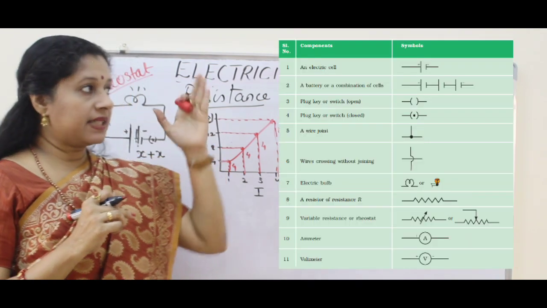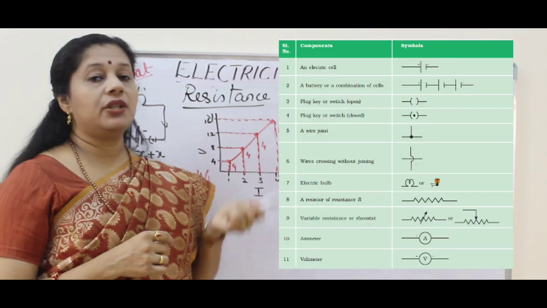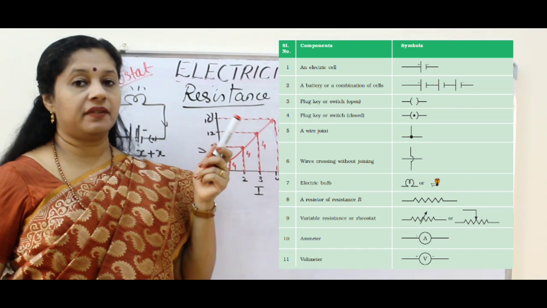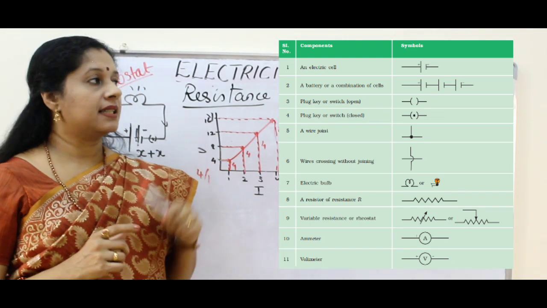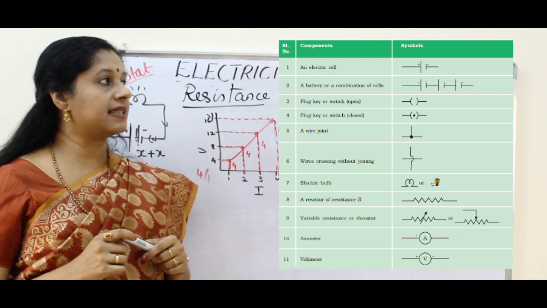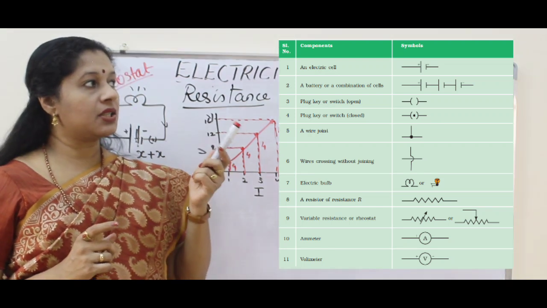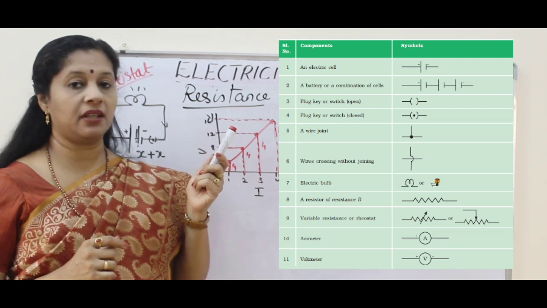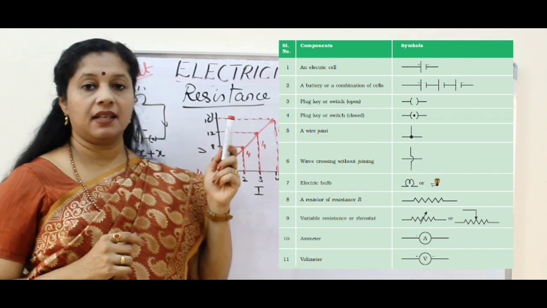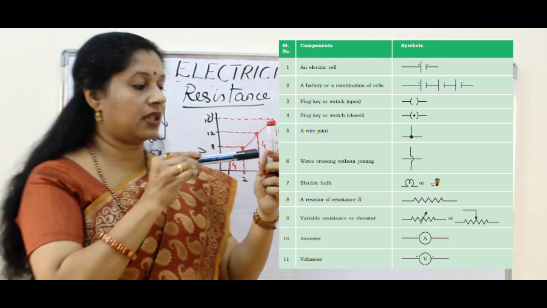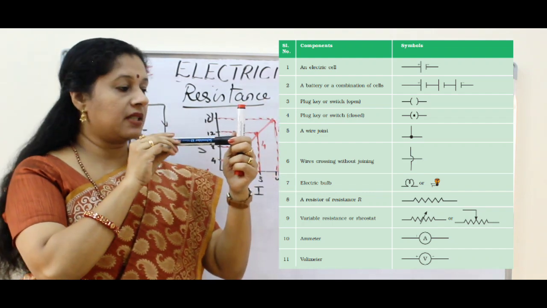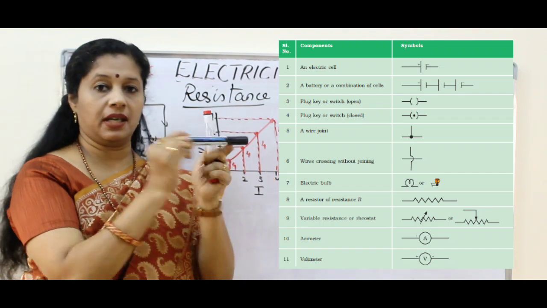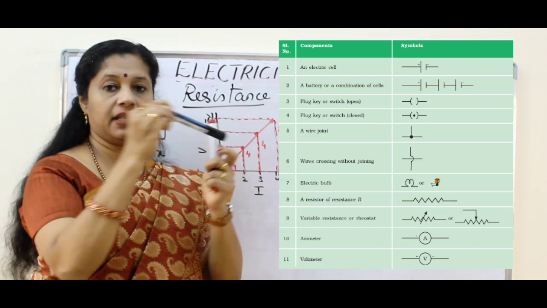Now we will see a few symbols which are used for drawing circuit diagrams. As I already told, the first one is a cell, a single cell. The second one shows a combination of 3 cells, that is called a battery. Third is the switch on or off that I have told. First one is the off position, second one is the on position. Then next is a connecting wire. Suppose there is a joint. This is the one shown first. In the second one, the wire is going over it, but they are not touching each other. That is shown by a curve.